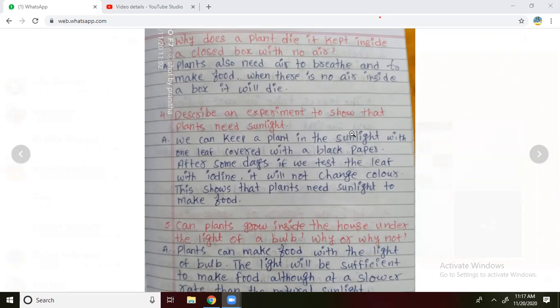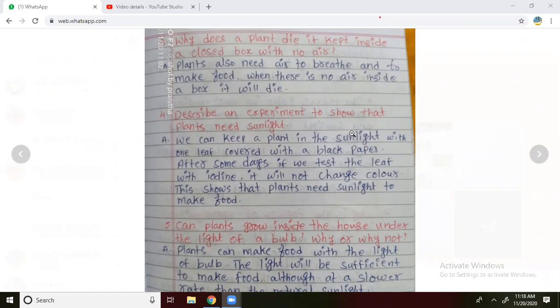Right? Now we are going to look at the fourth question. We are going to test whether the plant needs water, sunlight or air. We can keep a plant in the sunlight with one leaf covered with a black paper. How should we keep it? We should cover it with a black paper.